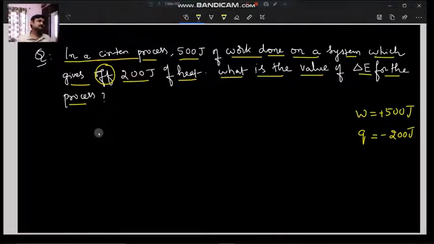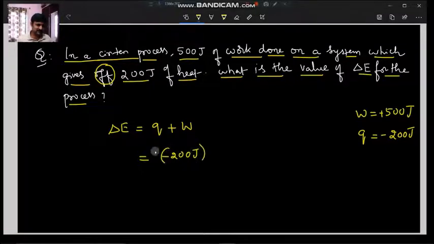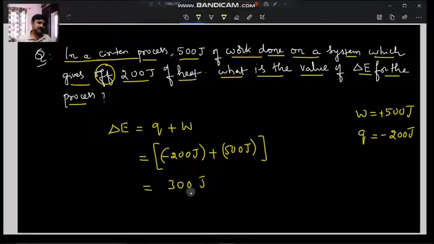The heat, that is 200 joules, should be negative as the heat energy is released. Now if we see the formula, as in the previous problem, delta E is equal to Q plus W. Here the Q value as per the problem is minus 200 joules, plus 500 joules of W. So 500 minus 200 is 300 joules. So 300 joules is the answer for this question.